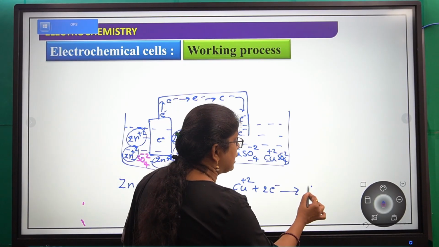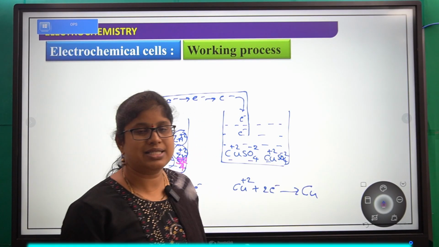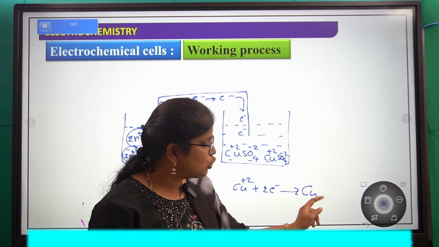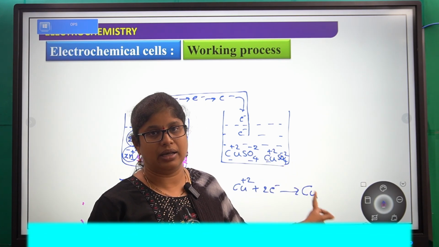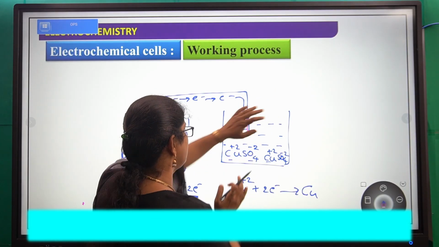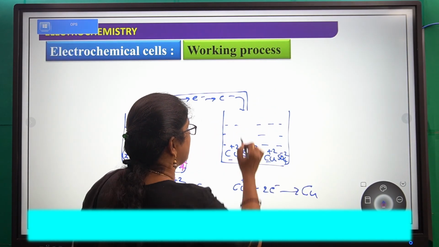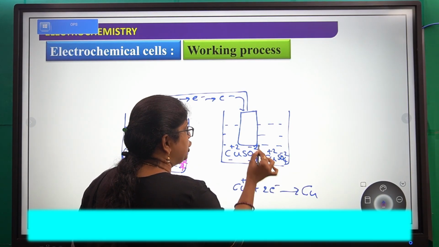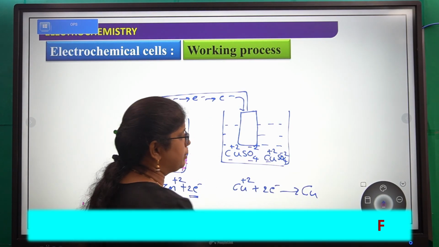So here, copper, which is in a neutral state, cannot remain in the electrolyte solution. To accommodate this copper metal, we are taking a copper electrode. Why are we taking a copper electrode? To accommodate this copper metal.